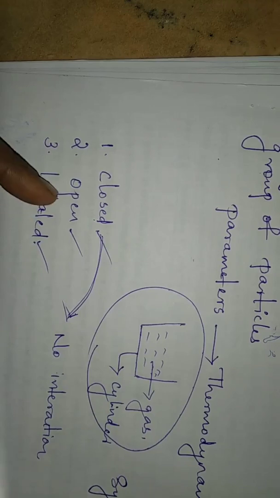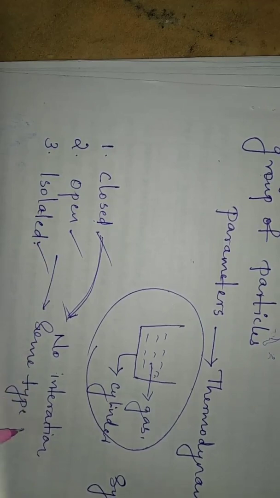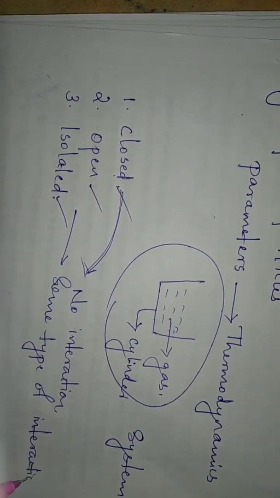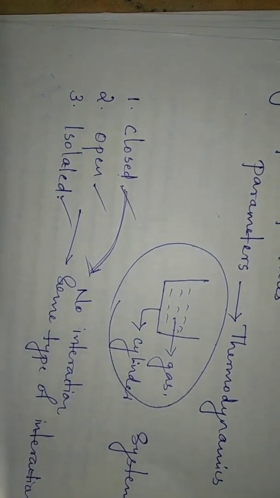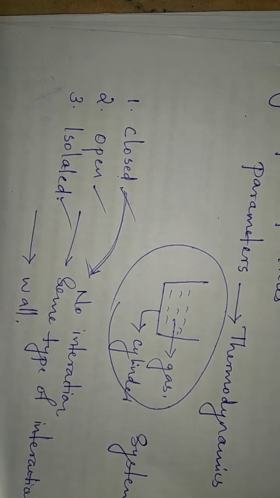An open system means one which is open to the surroundings, so there is some type of interaction in an open system. An isolated system is a system in which the system and the surrounding are separated by a wall.